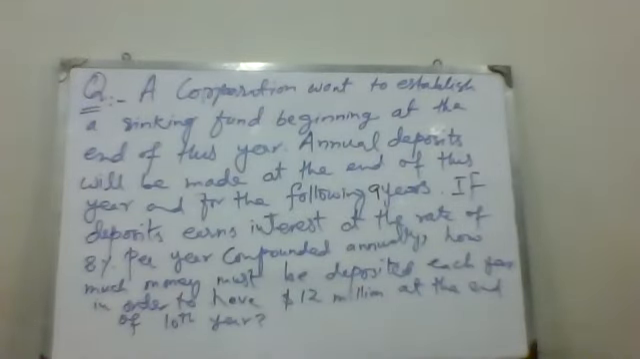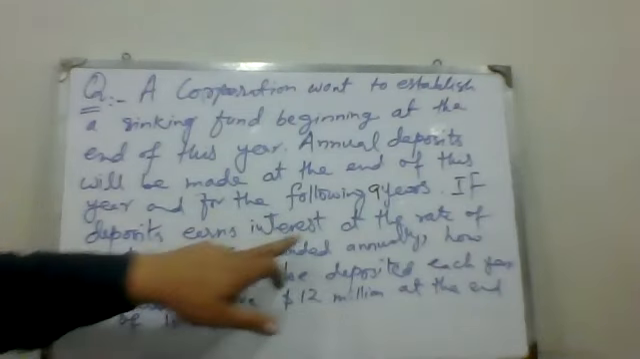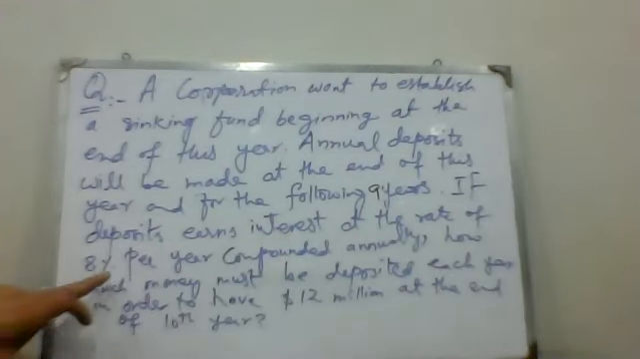If the deposit earns interest at the rate of 8% per year, compounded annually, how much money must be deposited each year in order to have 12 million at the end of 10 years? What is the value of R here?